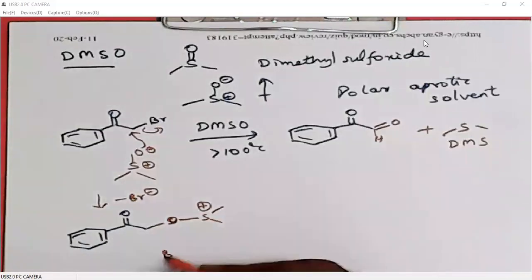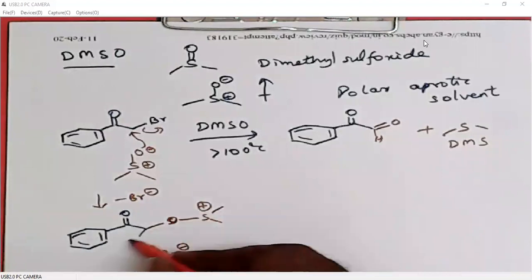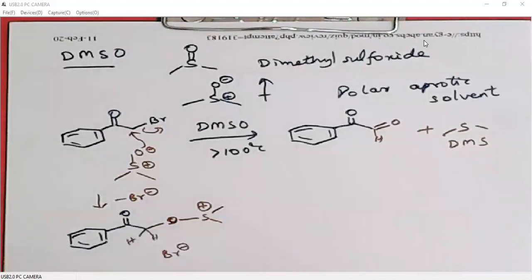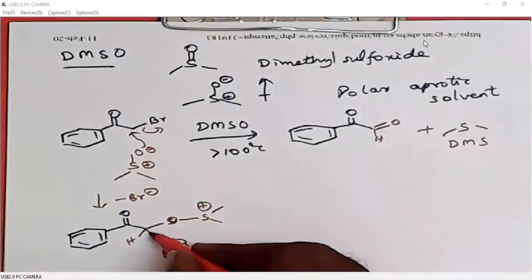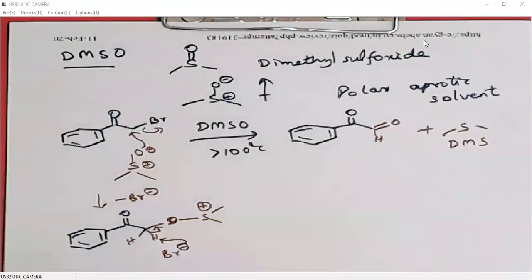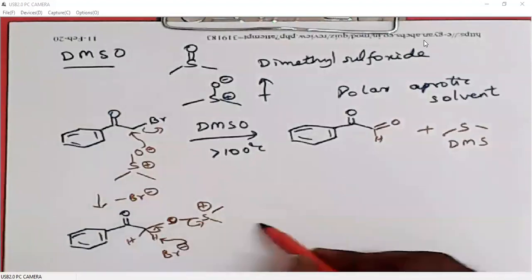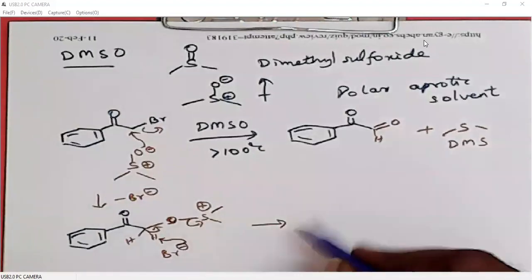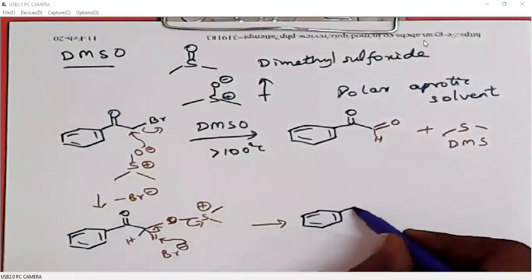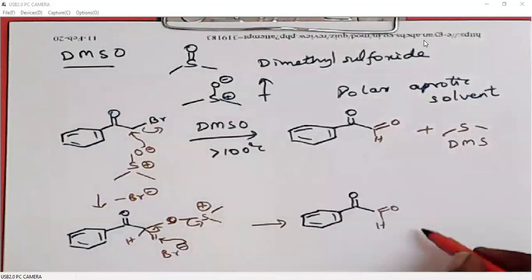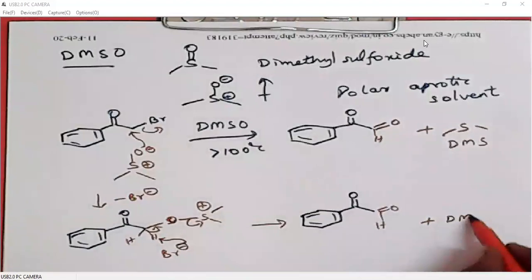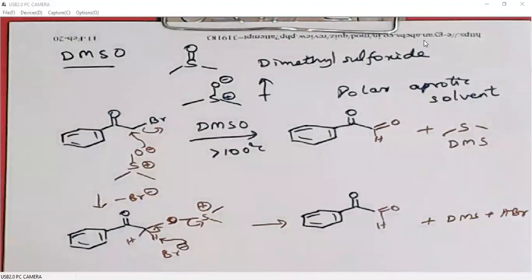Now it will pick up a proton from this carbon. This carbon will have two protons, right? So Br minus will pick up a proton here. So again, this carbon hydrogen bonding electron will be polarized towards carbon oxygen to generate the carbon oxygen double bond, and DMS will be leaving. So what we will get? We will get C double bond O, here we are getting DMS plus HBr. Of course, HBr is another byproduct.